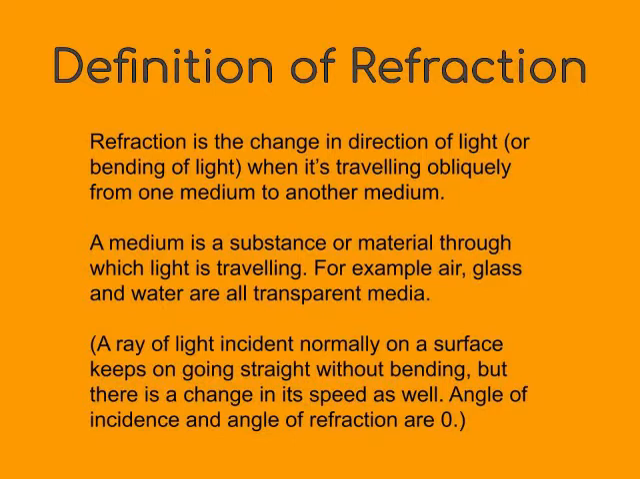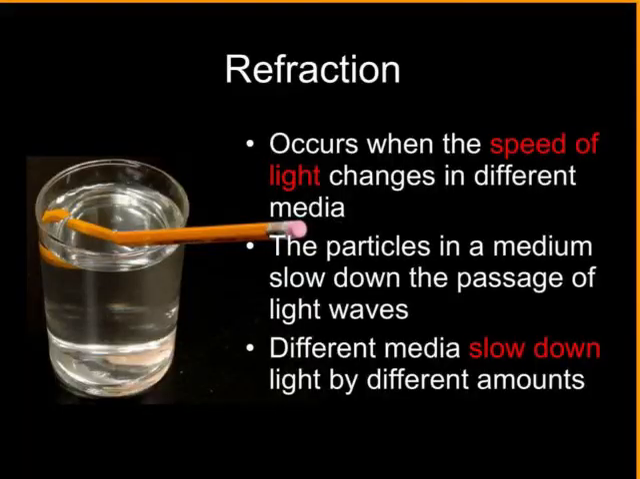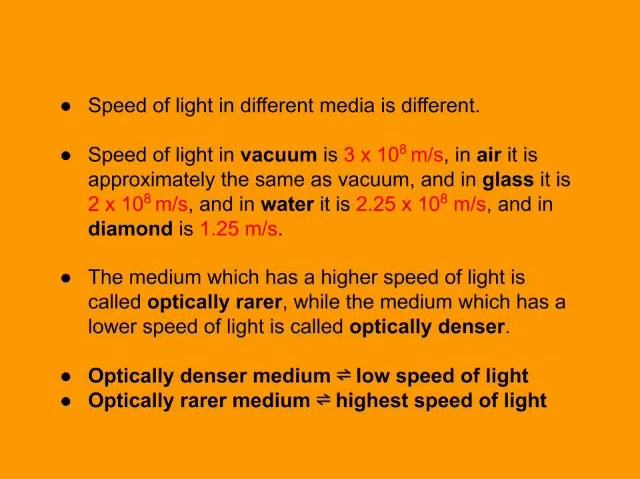Now, see the reason for all this. Why does refraction occur? Refraction occurs because of the change in the speed of light when it goes from one medium to another. The speed of light is different in different media. When light goes from one medium to another, its speed changes.